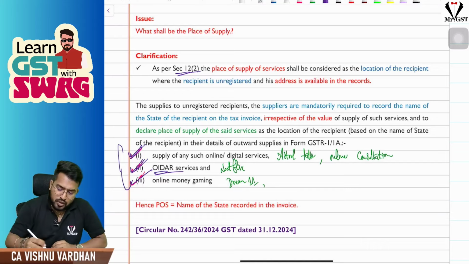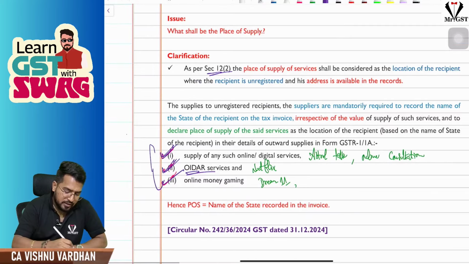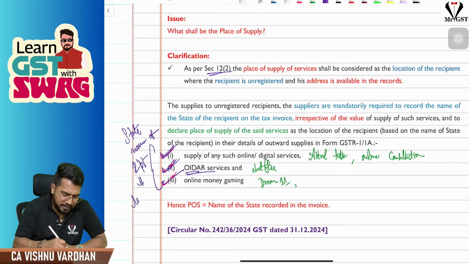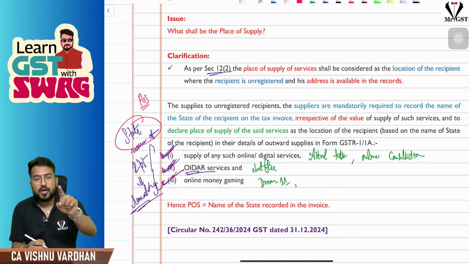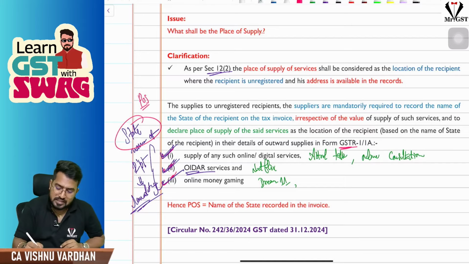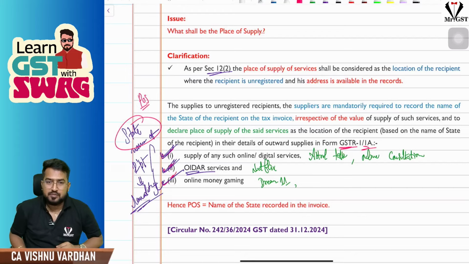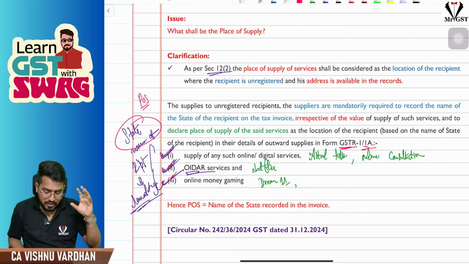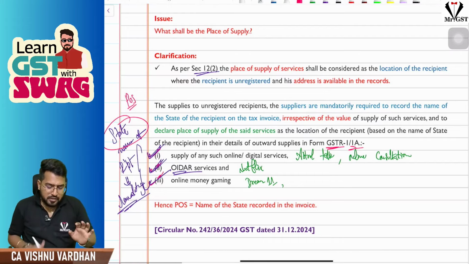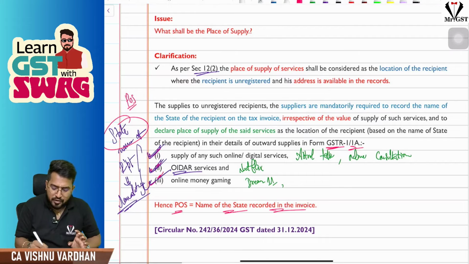So the state name is mandatory. For you, take the state name of the recipient. That is mandatory for you. So this itself will become the place of supply, and you have to file that when you are filing your GSTR 1 or 1A, as the case may be. Give the details of place of supply of your recipients and pay the taxes accordingly. So I repeat, place of supply will be the name of the state recorded in the invoice.